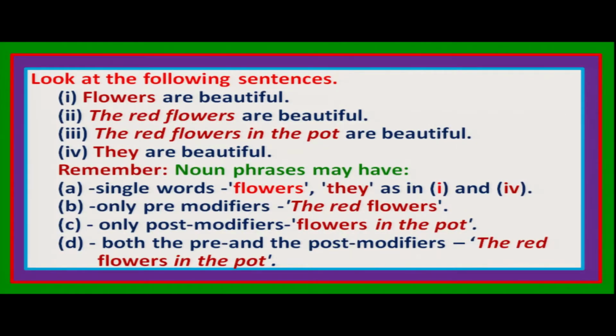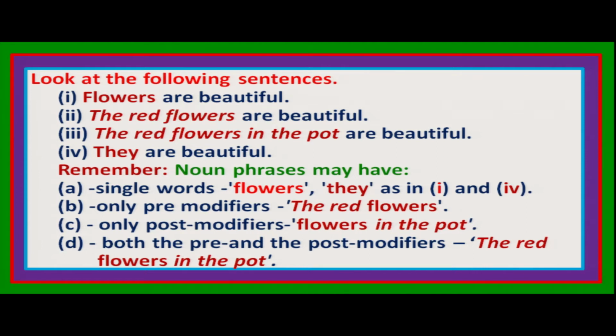You just see. Look at the following sentences. Flowers are beautiful. The red flowers are beautiful. The red flowers in the pot are beautiful. They are beautiful. So the red flowers, then we can extend by using the red flowers, then the red flowers in the pot. You just see how we can extend the noun phrase. And again we can also reduce the noun phrase by using a pronoun for the whole noun phrase.